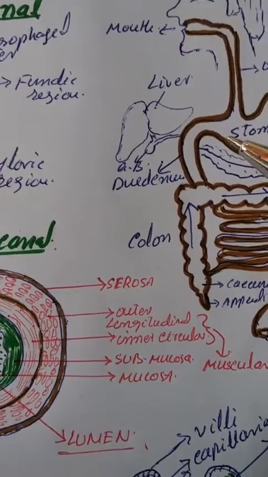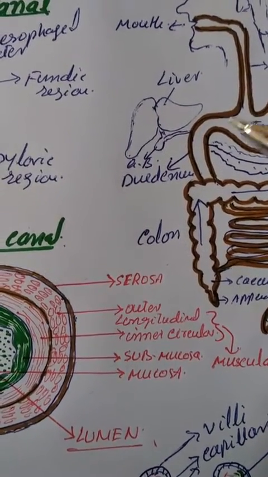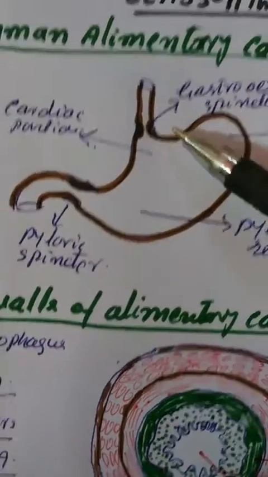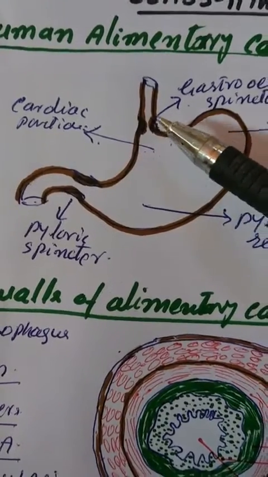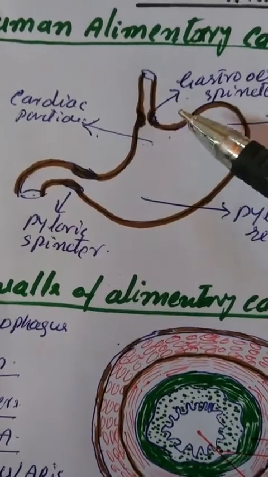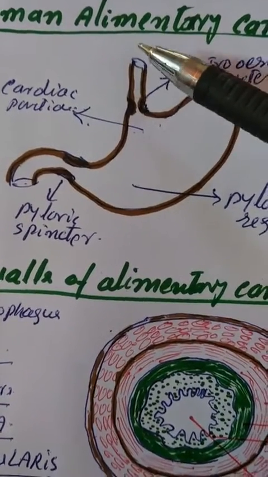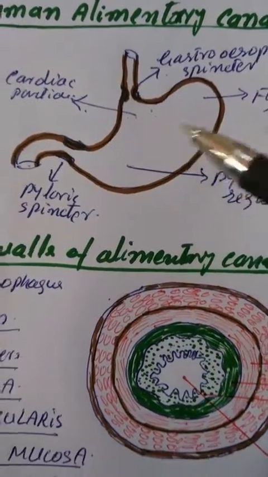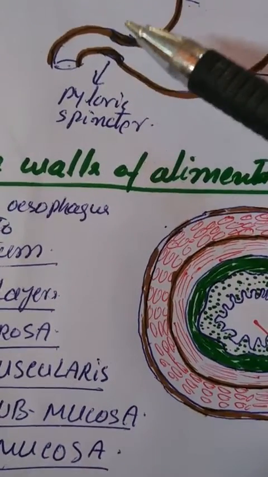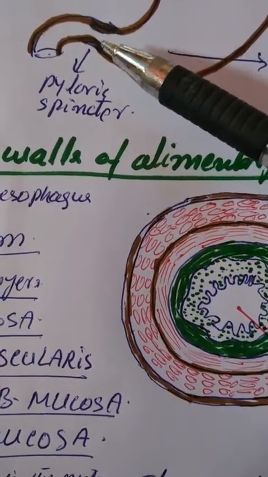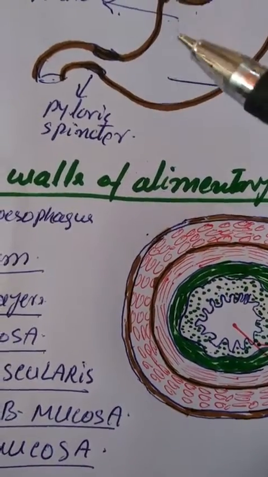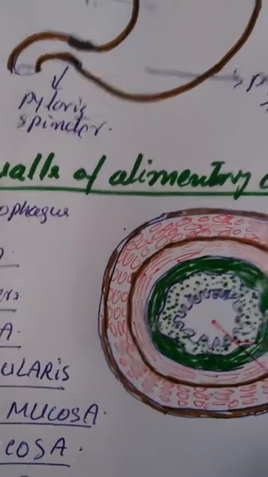There is a muscular sphincter, or we can call it a valve, that is the gastroesophageal sphincter, which regulates the opening and closing and allows the entry of food from the esophagus into the stomach. Similarly, at the posterior end of the stomach, that is at the pyloric end, there is another sphincter called the pyloric sphincter, which also controls the exit of the food after digestion from the stomach into the duodenum.